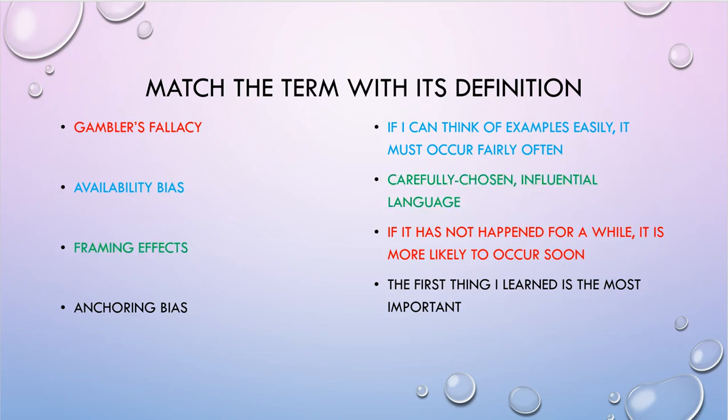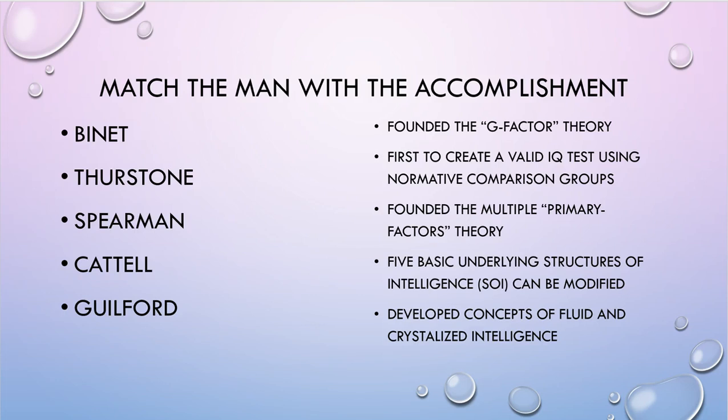Framing effects, that refers to carefully chosen language. And anchoring bias refers to the fact that the first thing you've learned about something seems to be the most important. So the first price, for instance, that you hear for an item seems to be kind of the anchor to how you compare all the other, quote, sale items that you're offered.